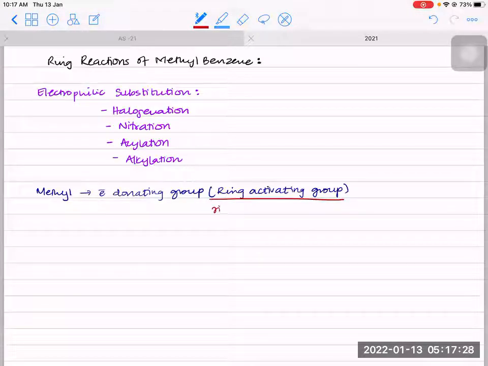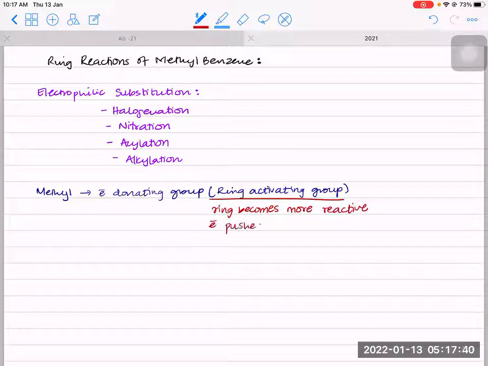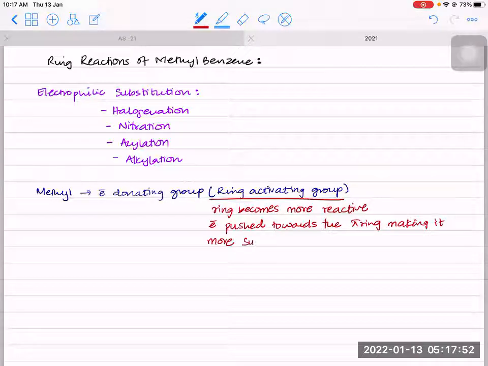Because the ring becomes more reactive, because the electrons are pushed towards the pi ring, making it more negative and more susceptible to electrophilic attack. So that's why it becomes more reactive or active.